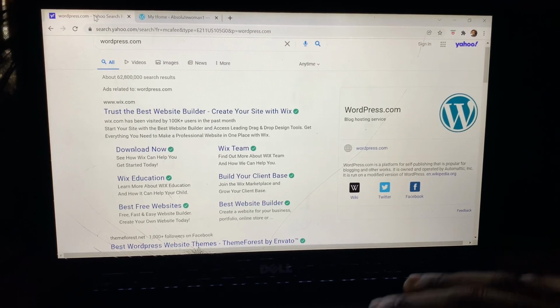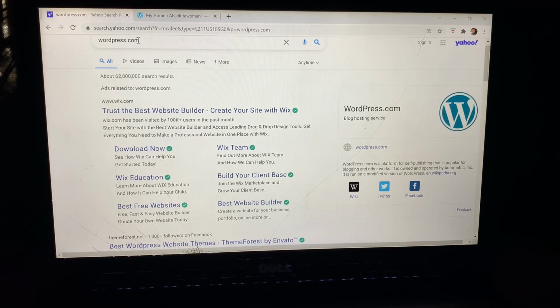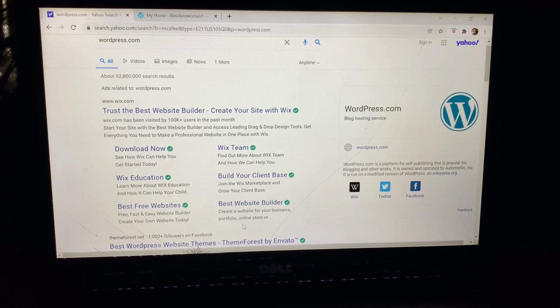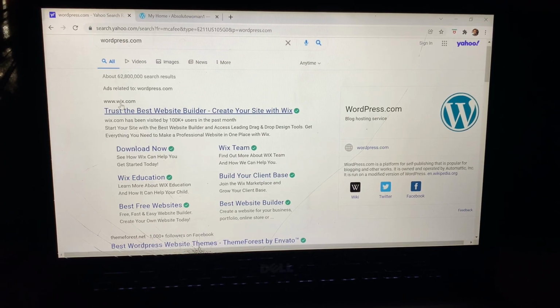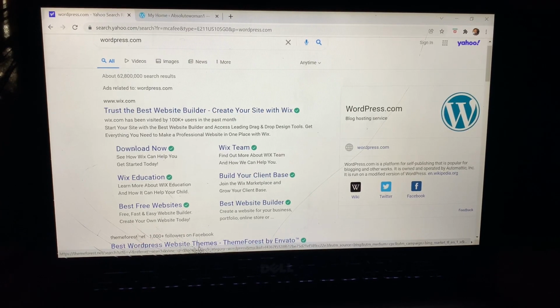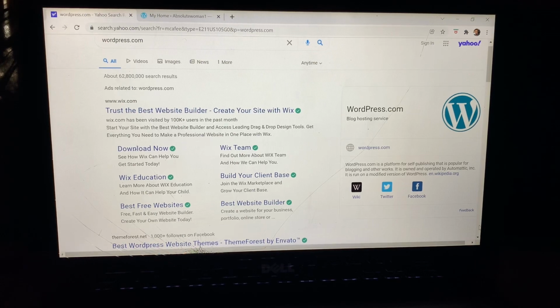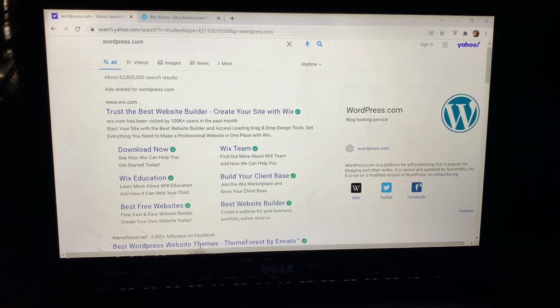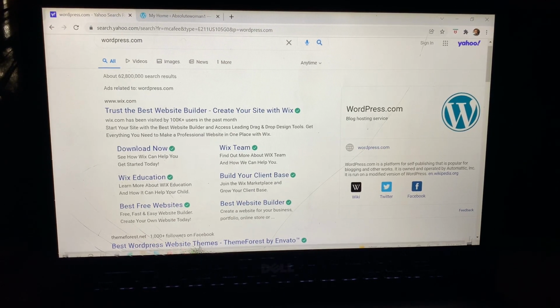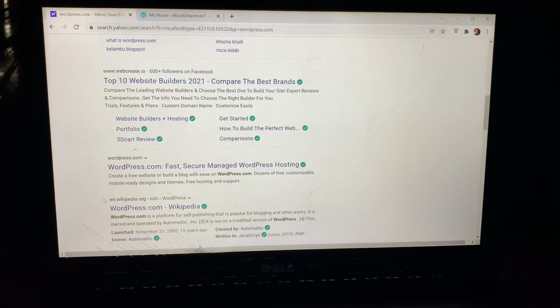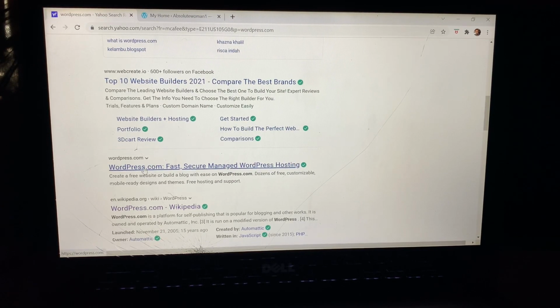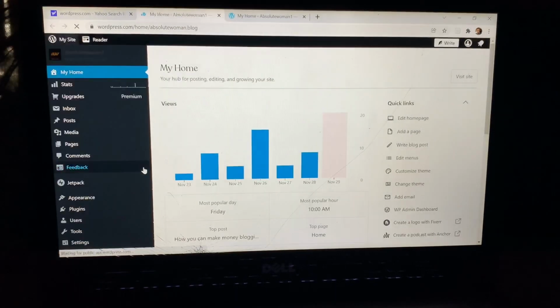So let's go quickly. You type wordpress.com. We already have that here. Now you want to go to website and wordpress.com site. This is wix.com. We're not looking for wix.com. We're looking for wordpress.com. So we can actually click here, but let me go down and show you all the options that we have. So here we have wordpress.com. Now you can click on that, and then let's see what happens.